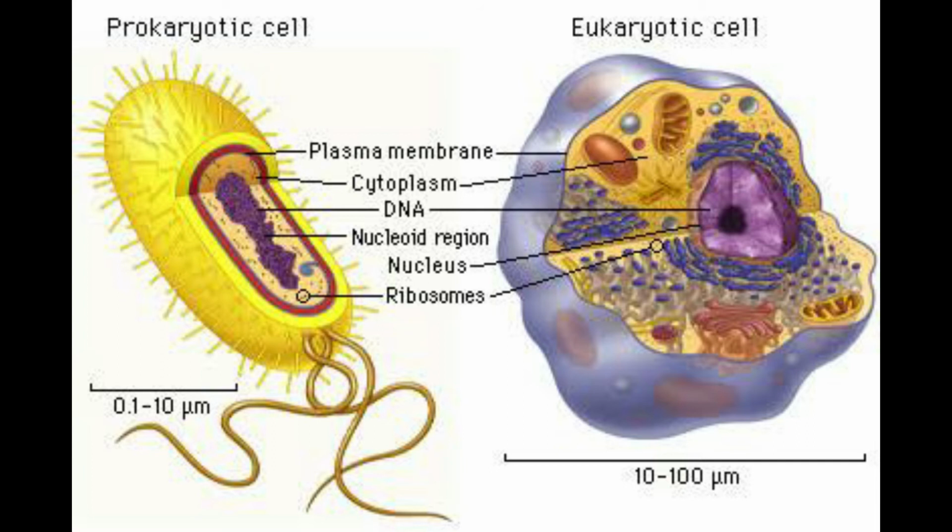In the case of plant cells, chloroplasts conduct photosynthesis. All these organelles are located in the eukaryotic cytoplasm.